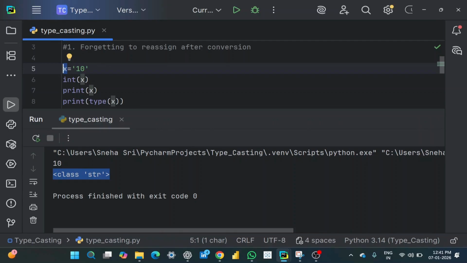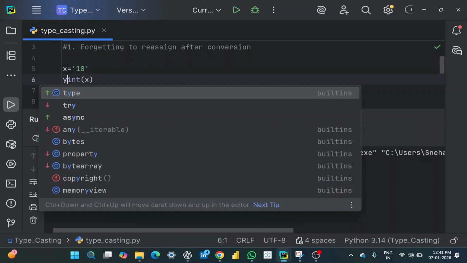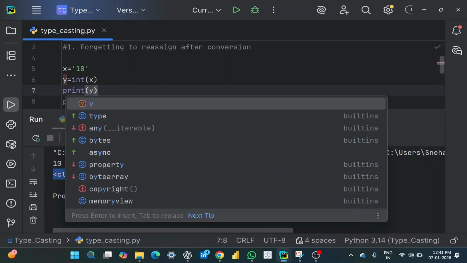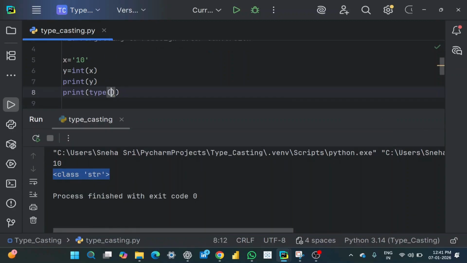So how to fix this is, store this data into another variable. Now if you print y and the type of y, the output is 10 and the data type is integer.